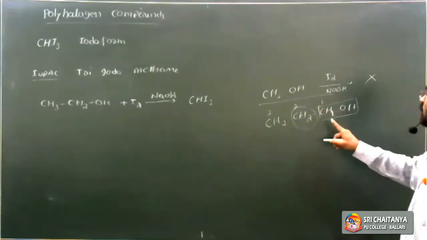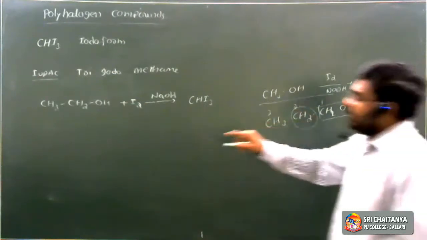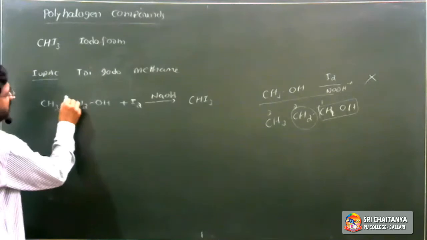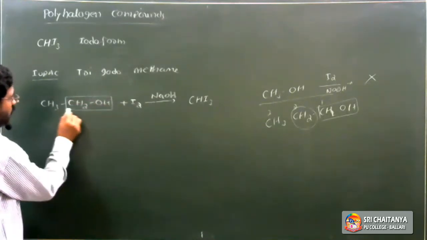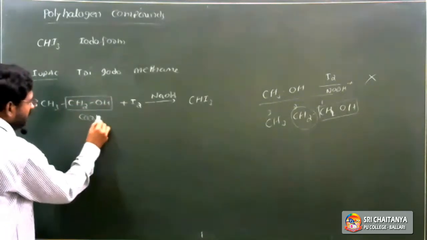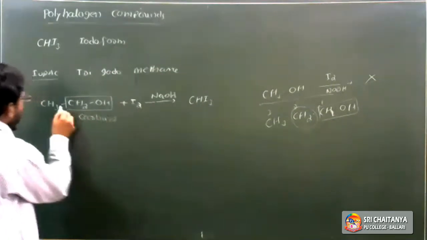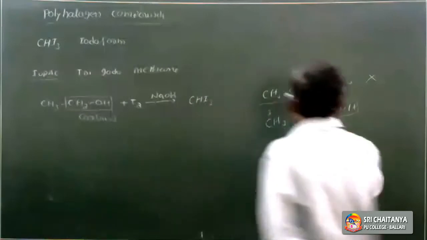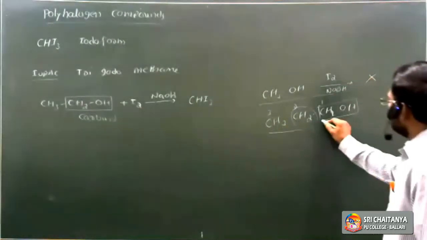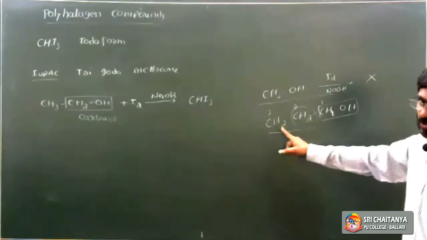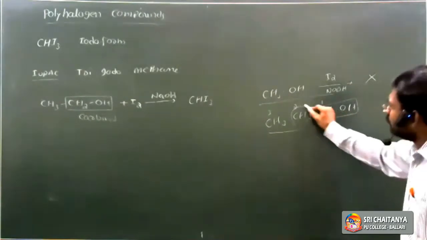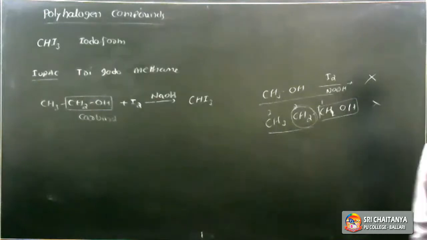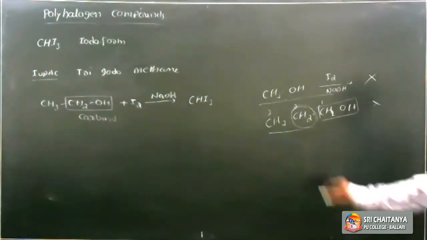Carbinol means CH2OH. When this carbinol group is attached with the CH3, it gives the iodoform test. If it is only carbinol, or ethyl carbinol, where the carbinol is attached with CH2, it does not give the iodoform test.